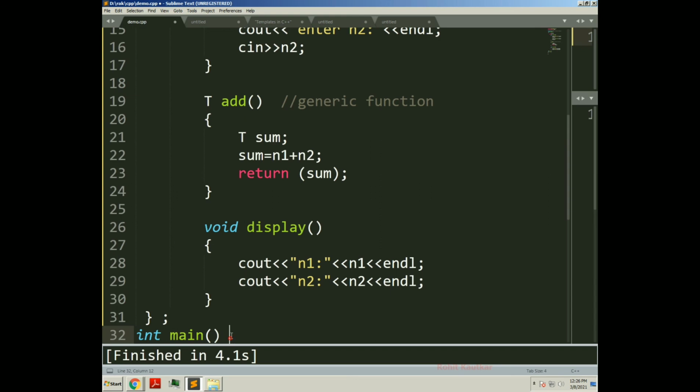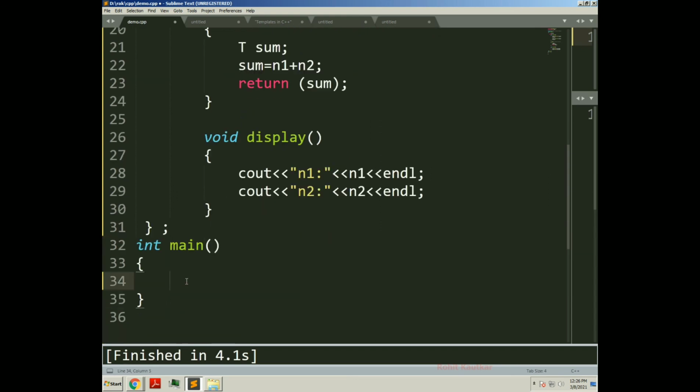Now let's create an object and call the add function. How do we create an object of a generic class template? The syntax is like this: class name, then in angle brackets the data type of the object, followed by the object name.